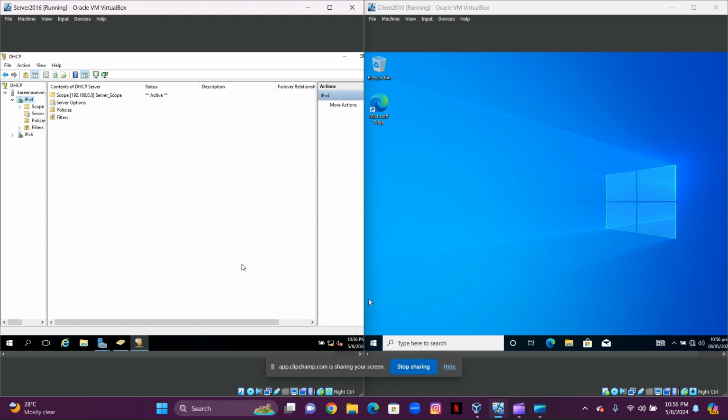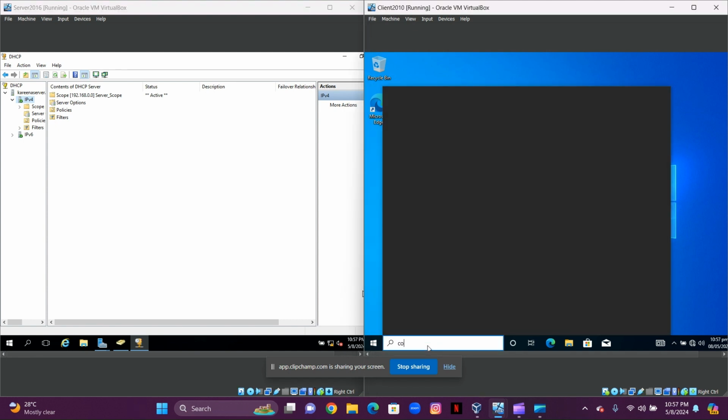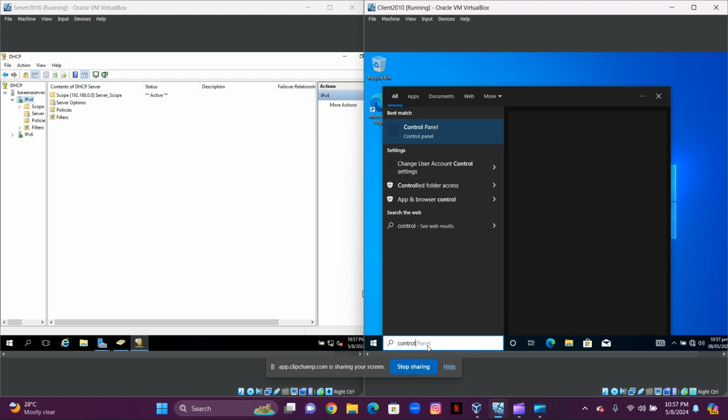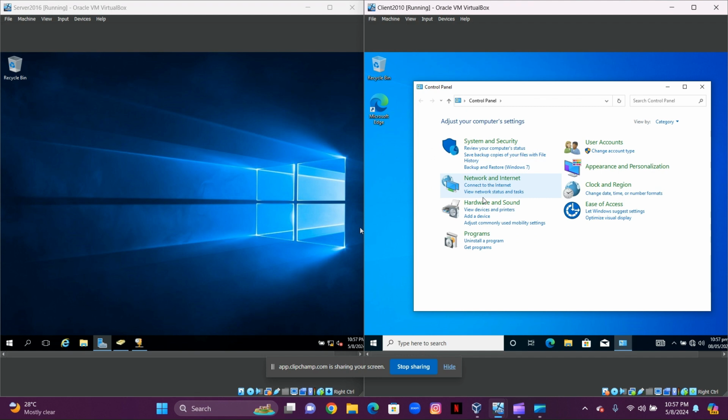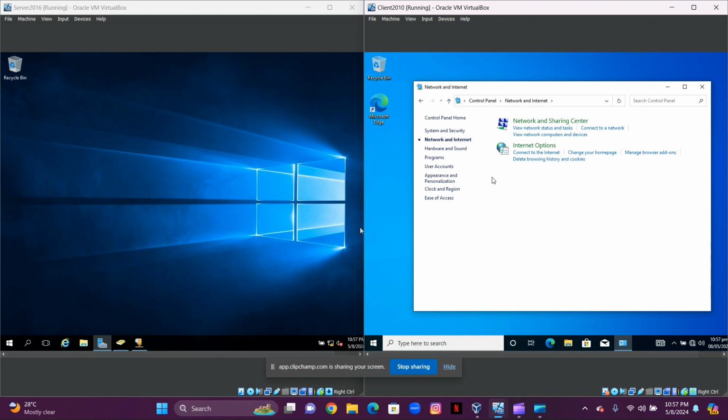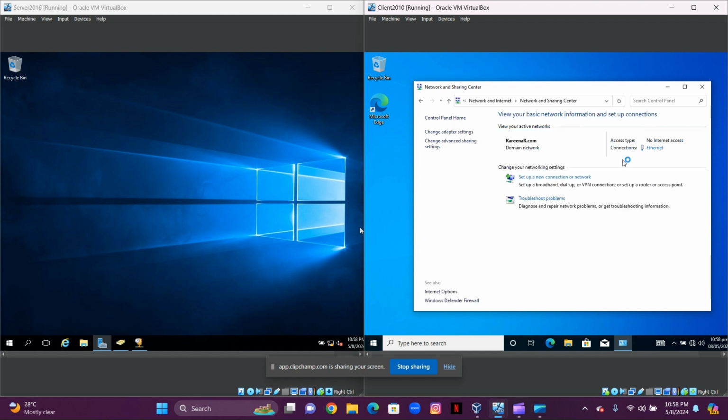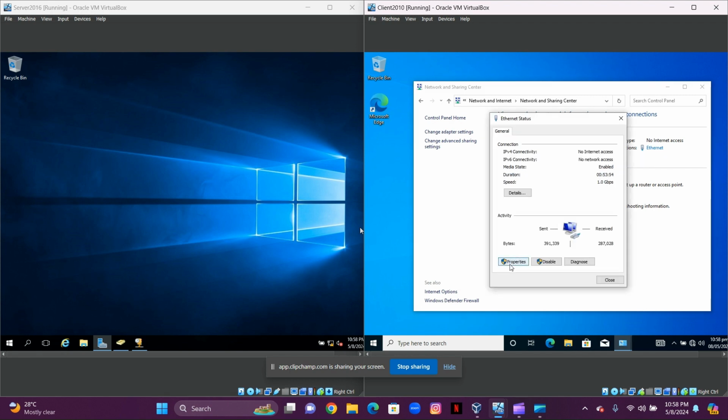So we're now going to head over to our client. We're going to set up the server on our client machine. So we're going to go to our control panel. We're going to select network and internet. We're going to select network and sharing center. We're going to select Ethernet. We're going to go to properties.